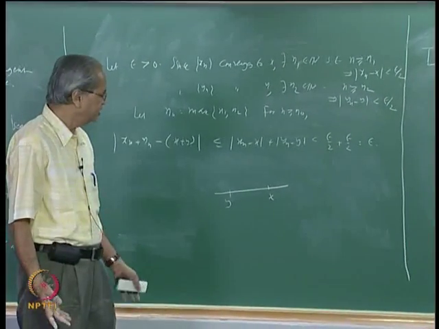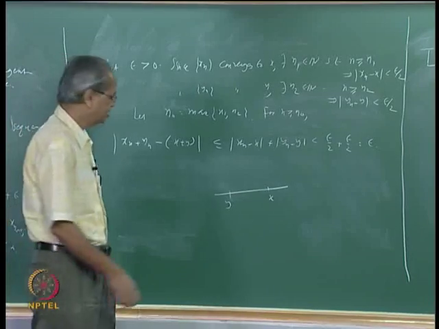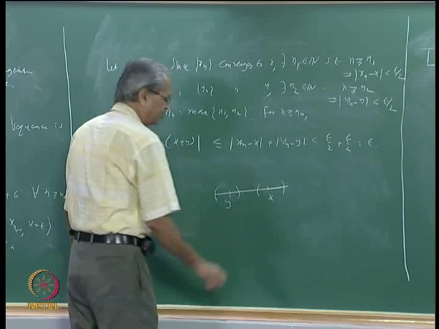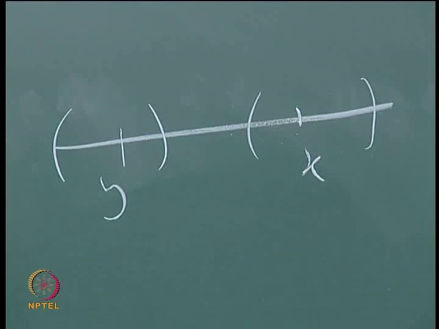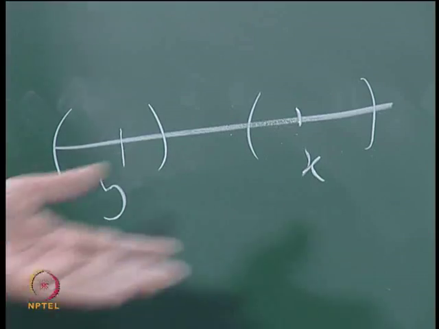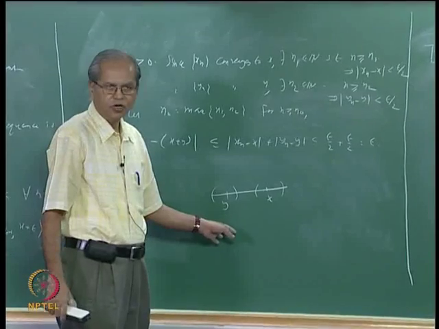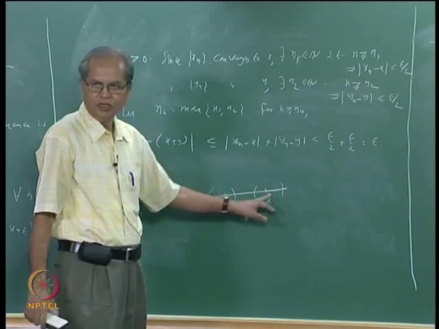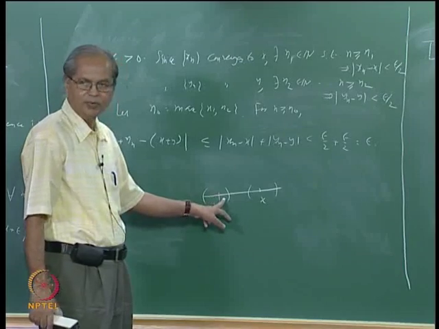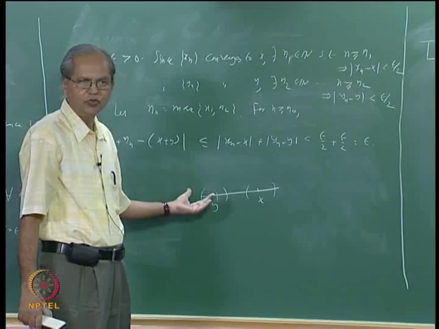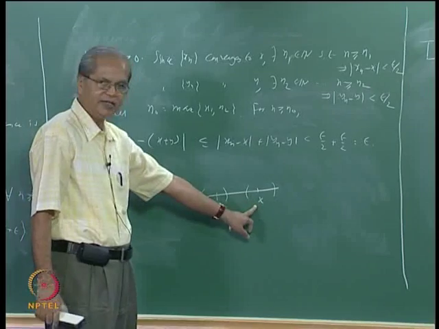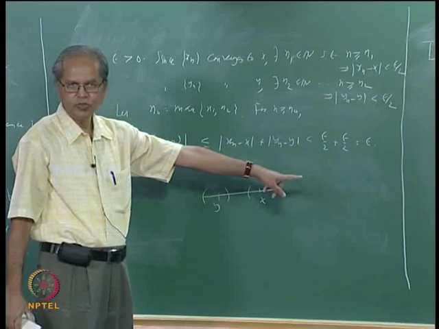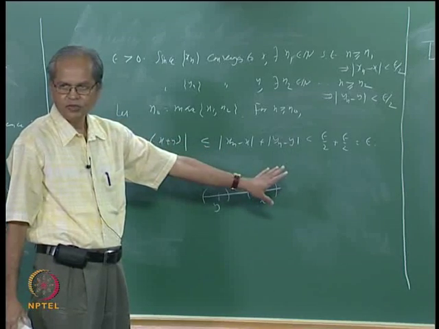Then you can easily find some epsilon such that this interval y minus epsilon to y plus epsilon is like this, and this interval x minus epsilon to x plus epsilon is like this, okay. Then find the corresponding n0, n1 or whatever, etc. So for large n, xn is going to lie between x minus epsilon to x plus epsilon, and yn will lie between y minus epsilon to y plus epsilon. So you can find some value of n such that yn is in this interval and xn is in this interval. Now that is not possible, right, because we assume that xn is less than or equal to yn, okay.